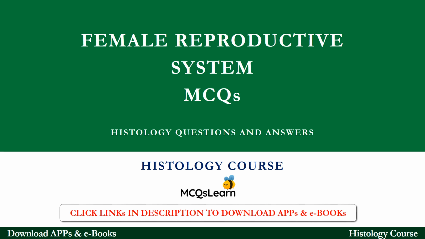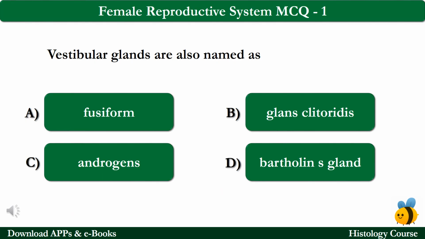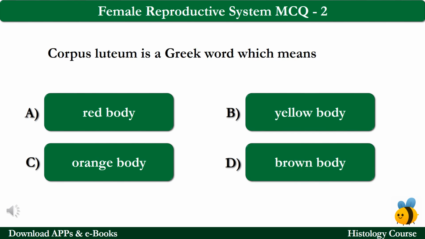Now we start our learning session from Female Reproductive System MCQ number 1. Vestibular glands are also named as option A falciform, option B glans clitoridis, option C androgens, and option D Bartholin's gland. The correct answer is option D, which is Bartholin's gland.